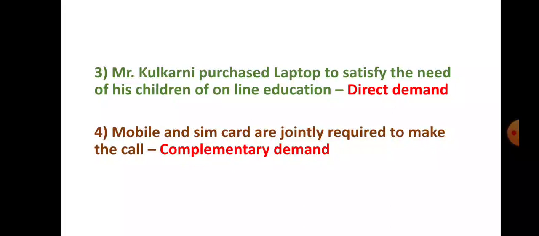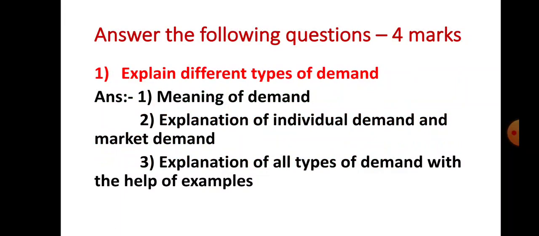Number 4: a mobile and a SIM card are jointly required, or you can say demanded, to make a call. So what is the concept here? Here the concept is complementary demand or joint demand. Immediately you will get 1 mark for mentioning complementary demand or joint demand and 1 mark for explanation of the concept, that is, what is complementary demand. Let us see the next question.